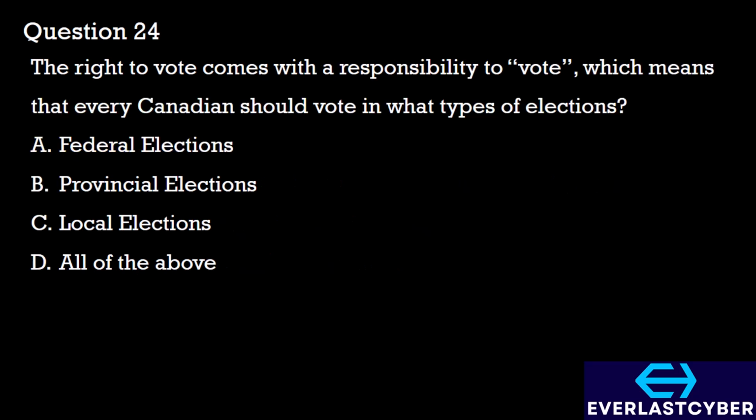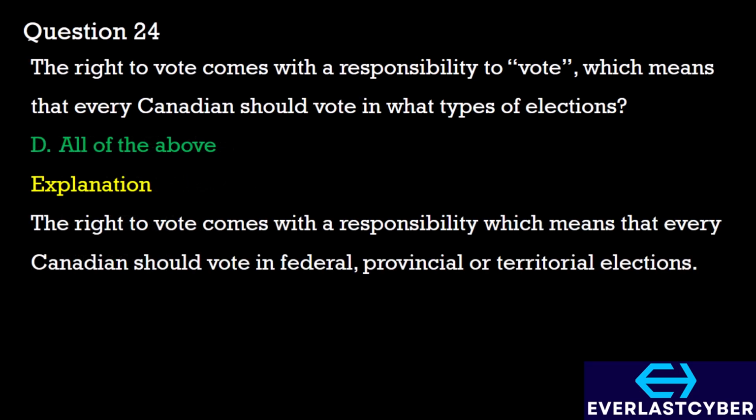Question 24. The right to vote comes with a responsibility to vote, which means that every Canadian should vote in what types of elections? A. Federal elections. B. Provincial elections. C. Local elections. D. All of the above. The answer here is option D. The right to vote comes with a responsibility that means that every Canadian should vote in federal, provincial, or territorial elections.